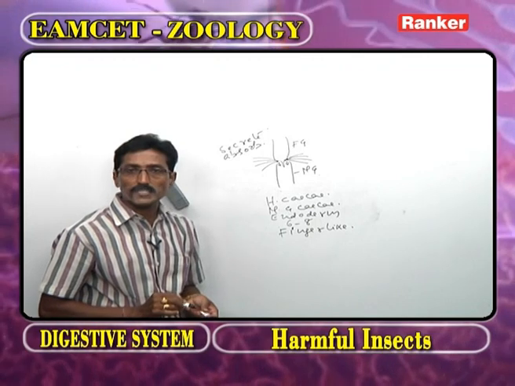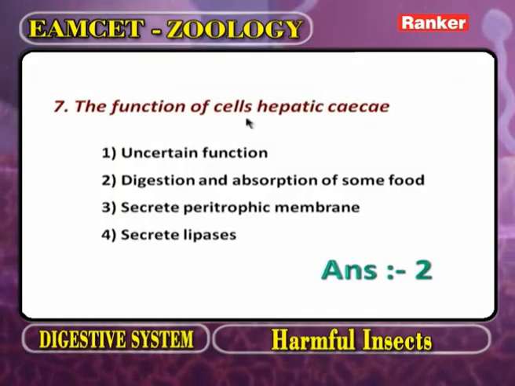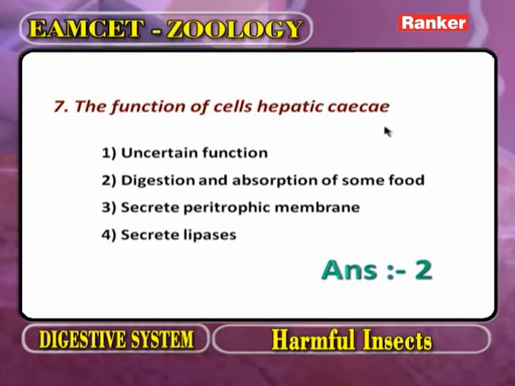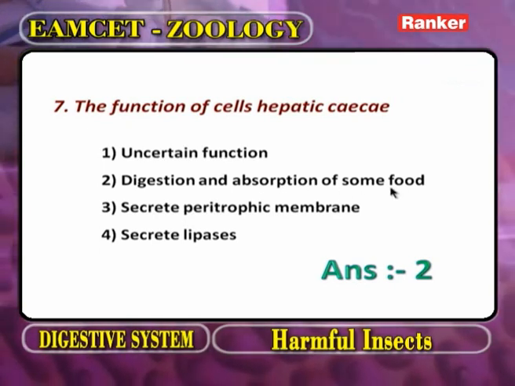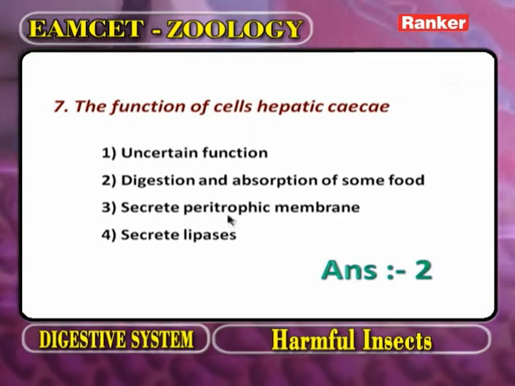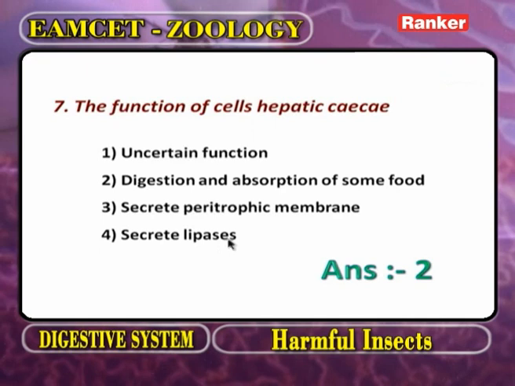Now here the question is, what is the function of cells of hepatic caeca? One, their function is not known. Second, the digestion and absorption of some food. Third, secrete peritrophic membrane. Fourth, secrete lipase.